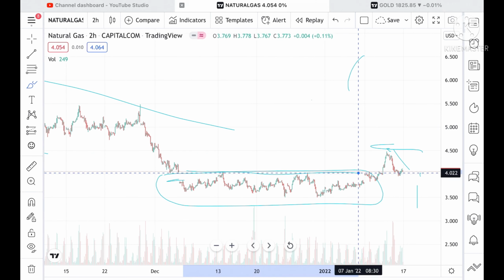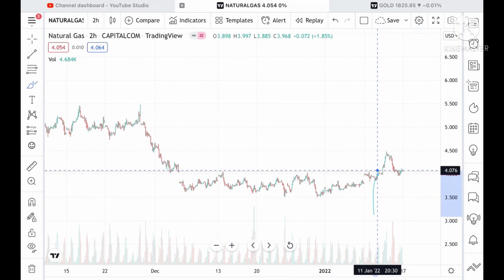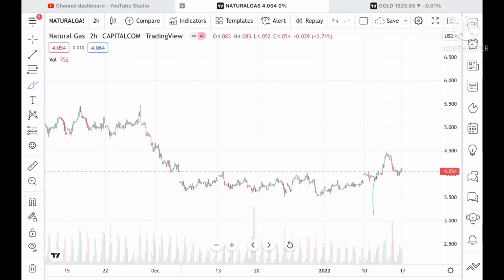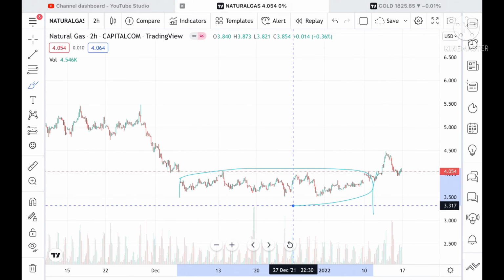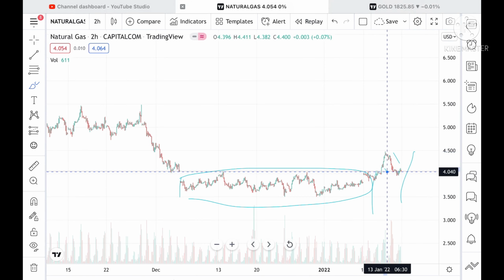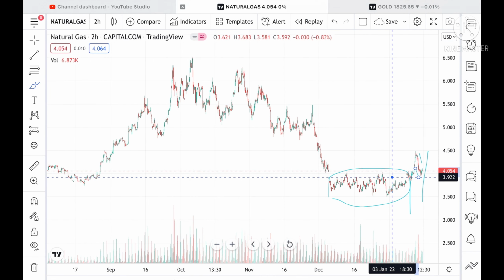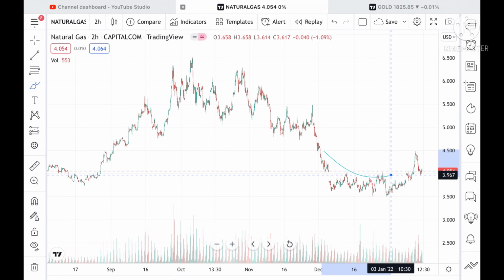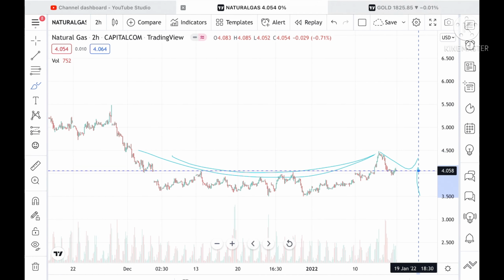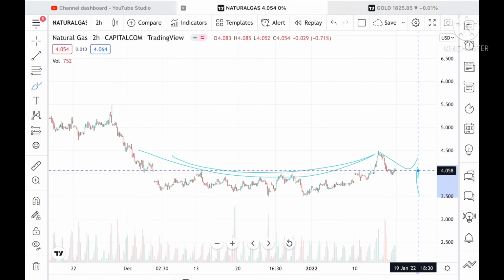This is the particular range, and the range high was around 4.049. After breaking this range, it made a high of around 4.491, and from there we have seen a sharp fall. Now if you look at the chart, it is making a cup pattern, so the probability is very high that if it sustains this level of 4.05,